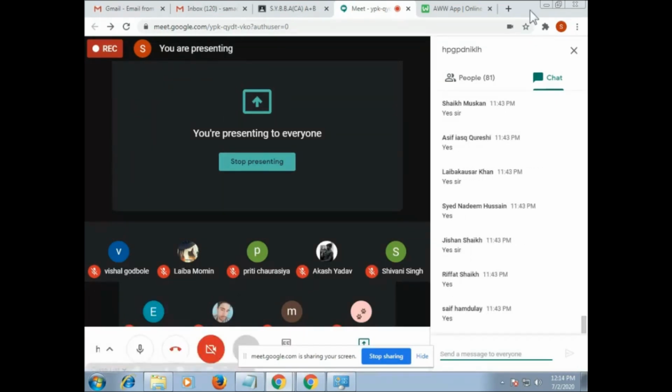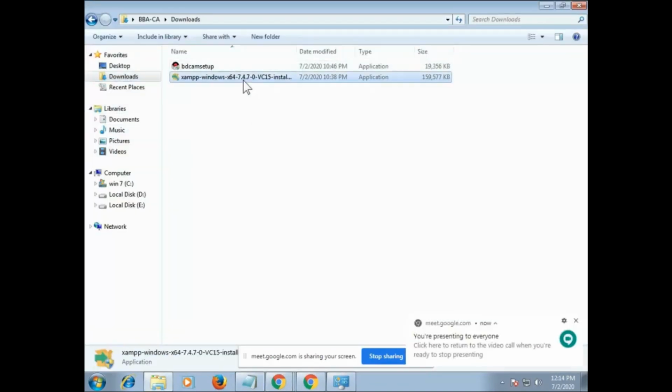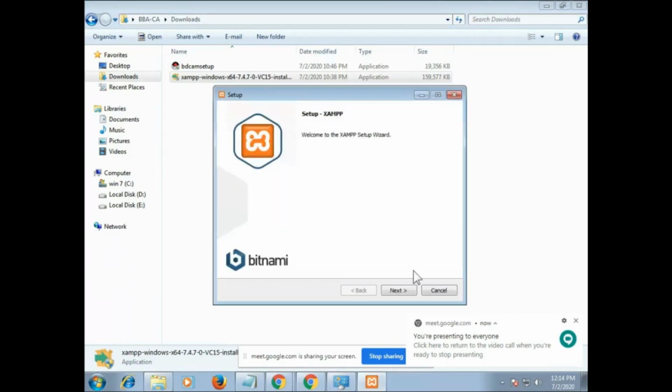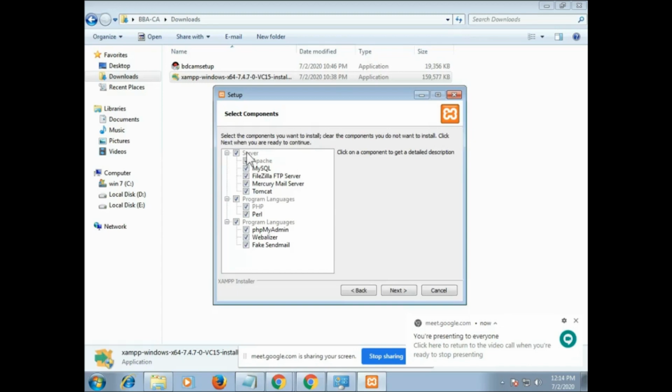Okay, very good. Great. Now I will install. So just double click on this. Click on yes. Click on next. Now see, remember one thing, this is a very important thing. You have to tick all the checkboxes. Do not untick any checkbox from this option. Press on next and you will install the software. I have already installed, so I will not click on next, but you install the entire software.